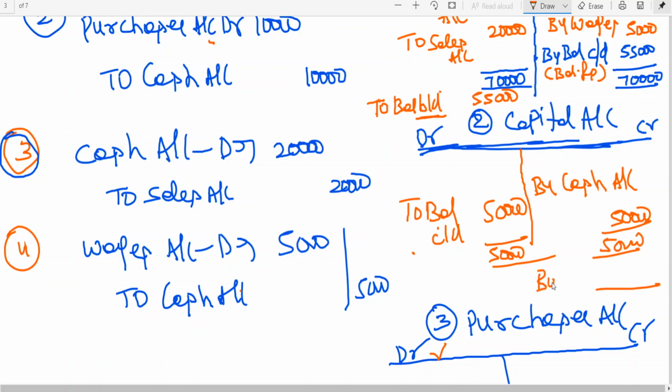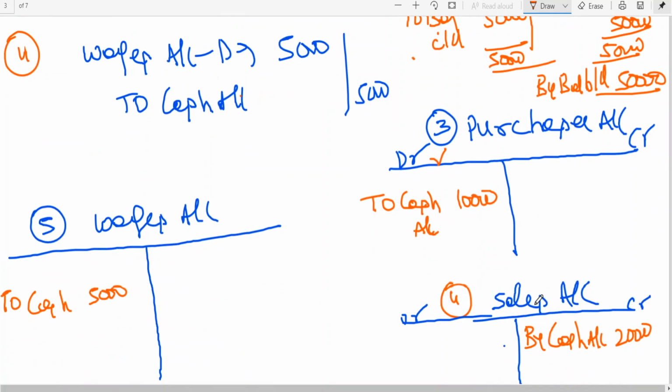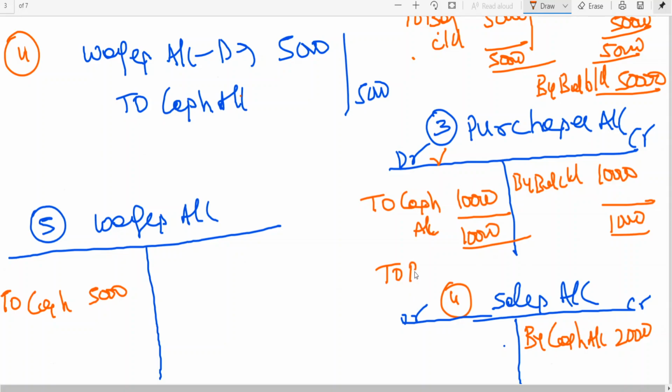Then this will become balance brought down 50,000. Look at purchases. Which side is showing more? Debit side 10,000. Credit side nil. Debit side is showing more, so balance carried down here. Then balance brought down 10,000. Clear to all of you?